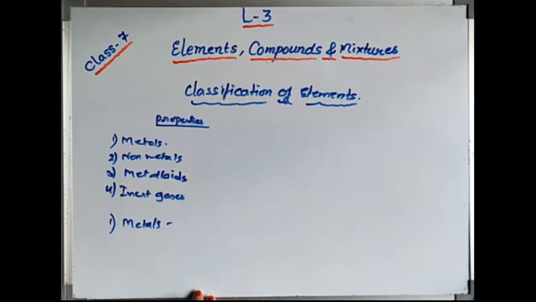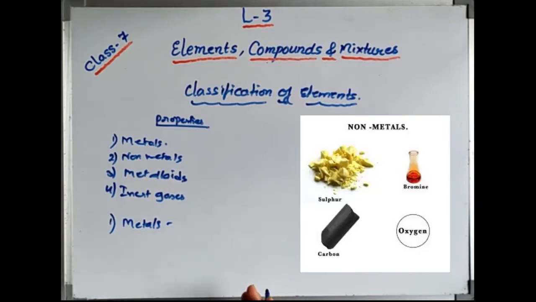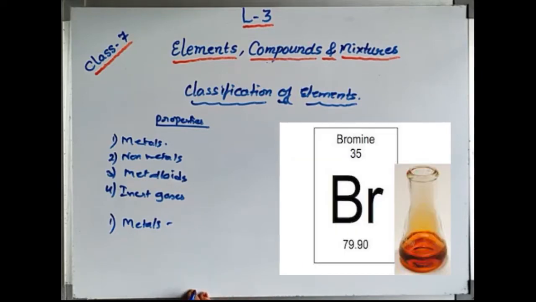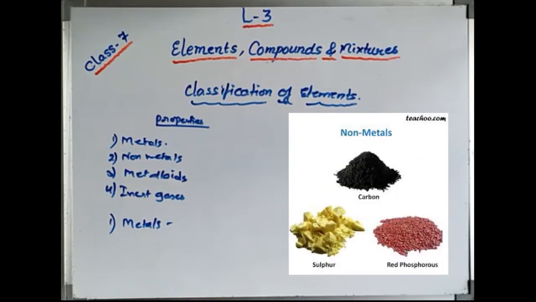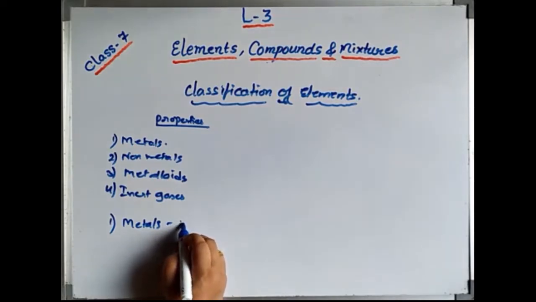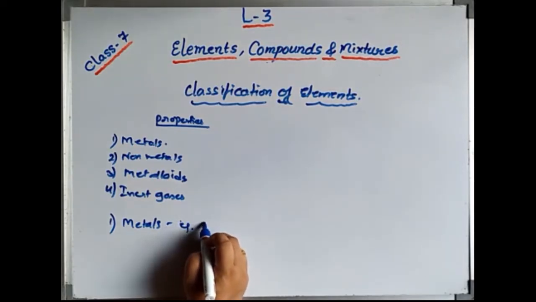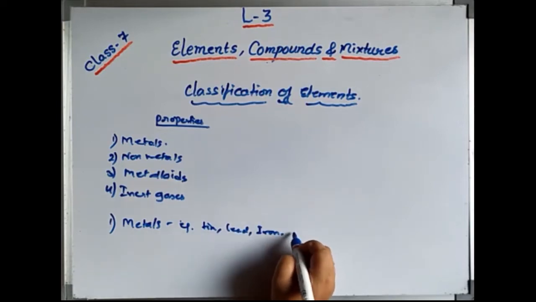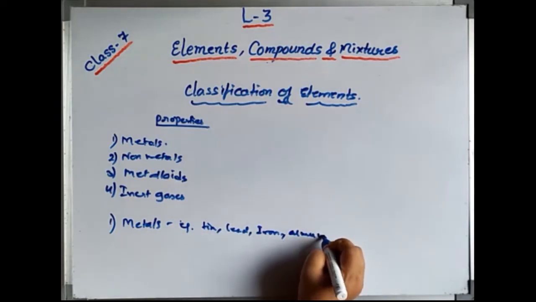So these qualities are already known, and opposite to the metals are the non-metals. Their characteristics are like this: they are dull in nature, they are not good conductors of electricity, they are soft solids, some are gases and one is liquid, and they are non-sonorous, and they do not have fixed melting and boiling points. Like this many points are there, you have to go through them. For metals, some examples you can take: gold, silver, tin, lead, iron, aluminium, copper, very well known to us.